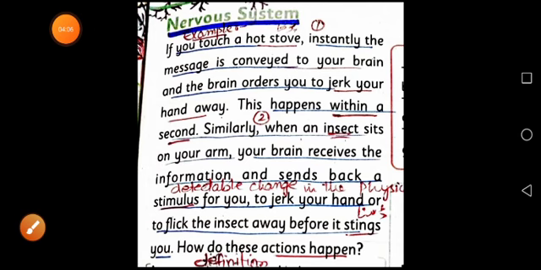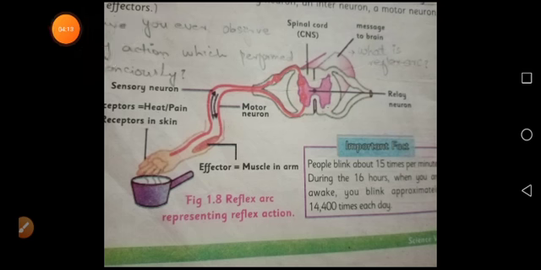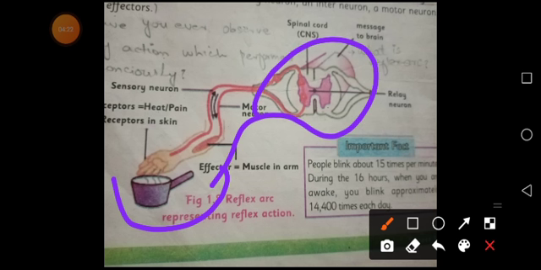Now students, before going to the topic of the nervous system, we will discuss some examples related to it. Students, you may have observed that when you touch a hot stove, instantly the message is conveyed to your brain, and the brain orders you to jerk your hand away. This happens within nanoseconds.